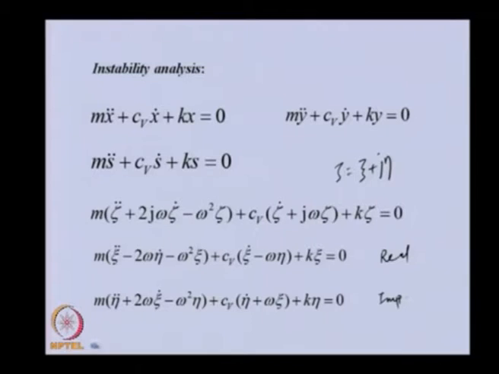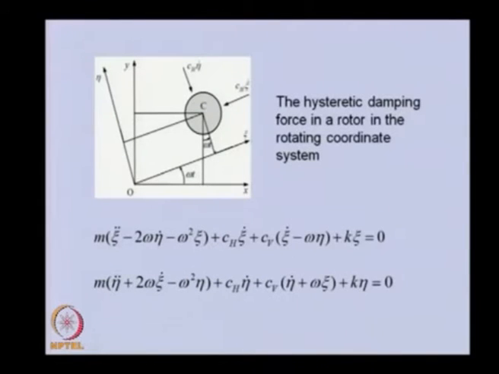Now coming to the hysteretic damping, here this is the xi direction, this is the eta direction. We have earlier noted that the hysteretic damping or internal damping acts proportional to the rate of deformation of the shaft, because this coordinate system xi and eta is attached to and rotating with the spin speed.